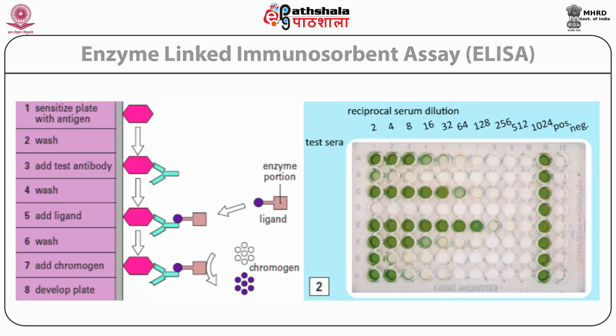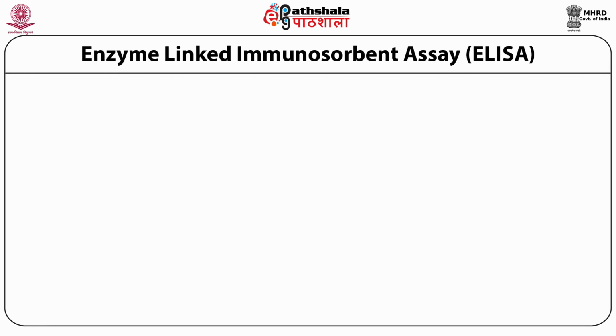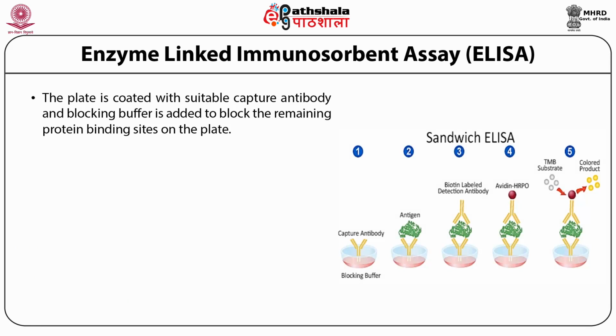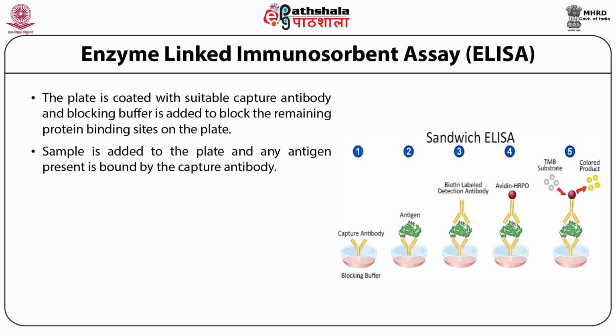In a variation which is called the sandwich ELISA, the plate is coated with a suitable capture antibody and the blocking buffer is added to block the remaining protein binding sites on the plate. Sample is added to the plate and any antigen present is bound by the capture antibody.